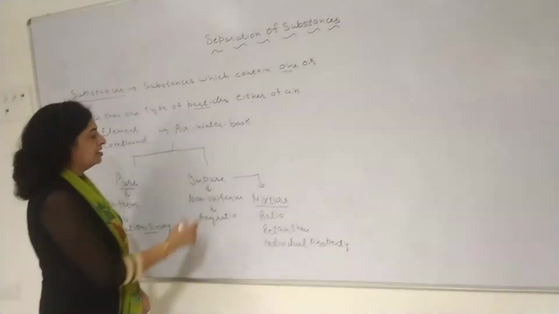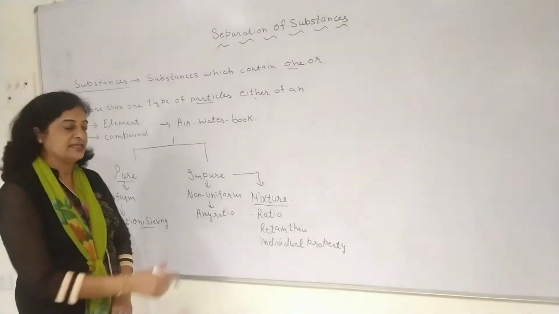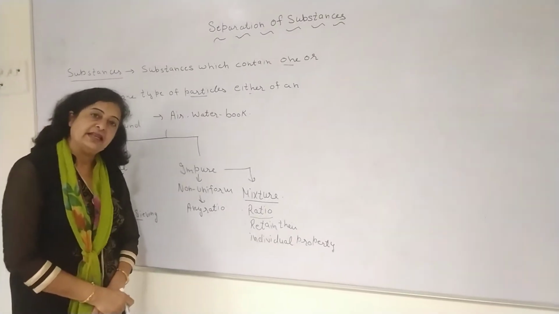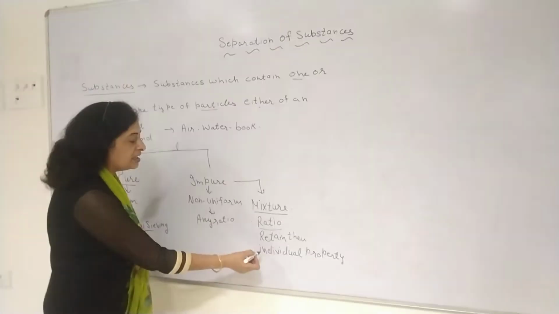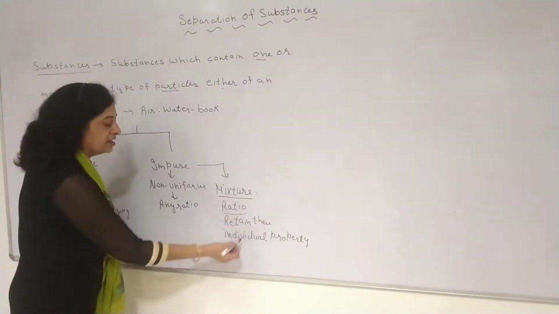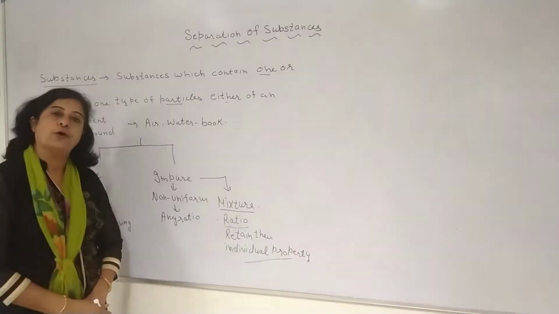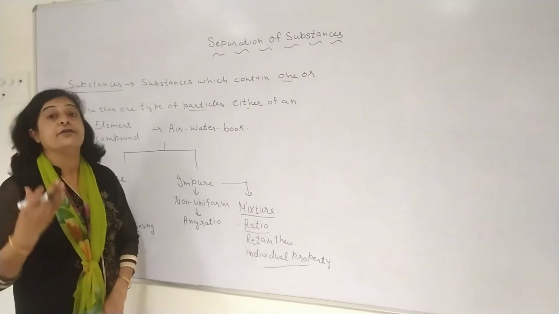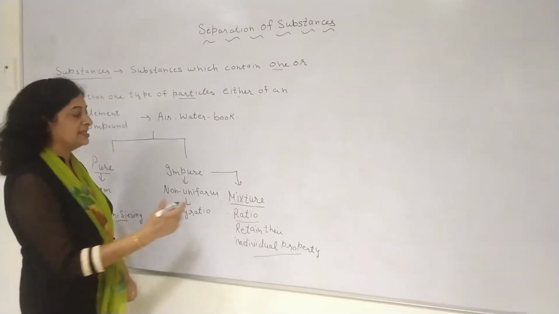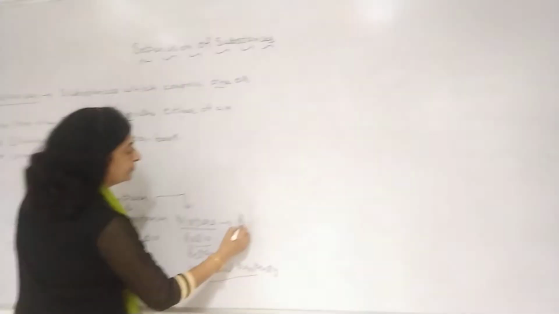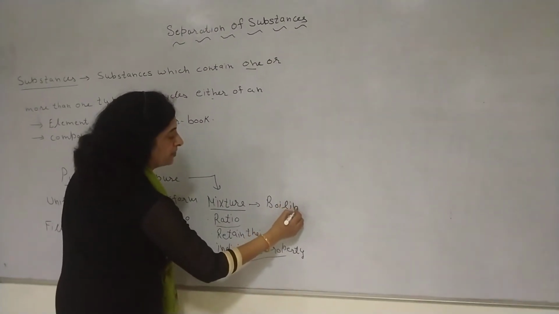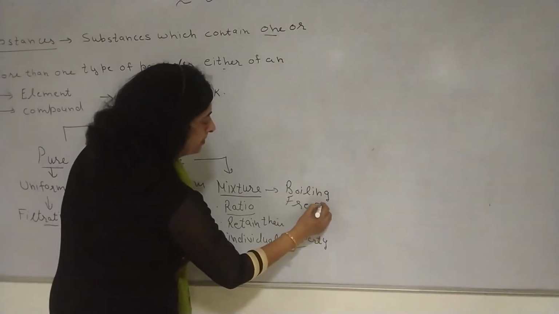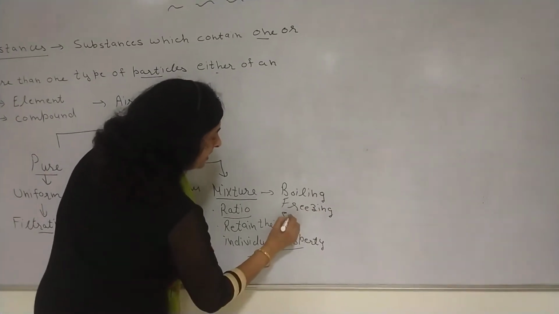A mixture is an impure substance in which different components are present in any ratio by weight, and each component retains its individual property. Each component has its own and different physical properties like boiling point, freezing point, solubility, etc.